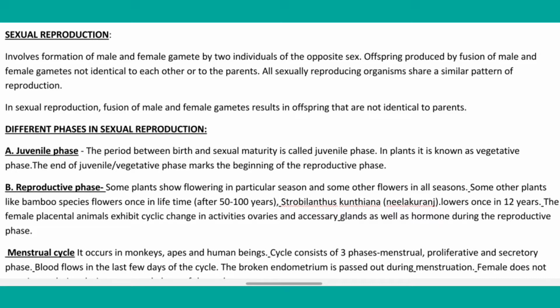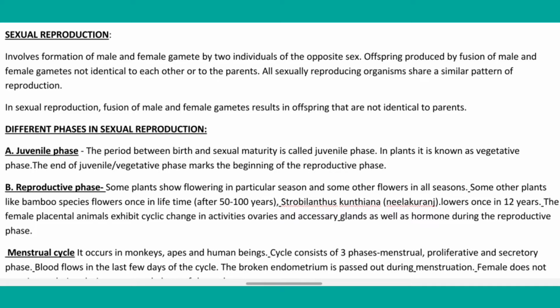Now the question is, what is the reproductive phase, students? Some plants show flowering in a particular season and some others flower in all seasons. Some other plants like bamboo species flower once in a lifetime, even after 50 to 100 years, and here we can say some flower once in 12 years. The female placental animals exhibit cyclic change in activity of ovaries and accessory glands, as well as hormones, during the reproductive phase. So here the third level of the reproductive phase is called the menstrual cycle.